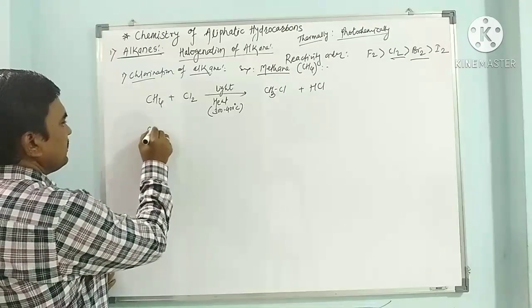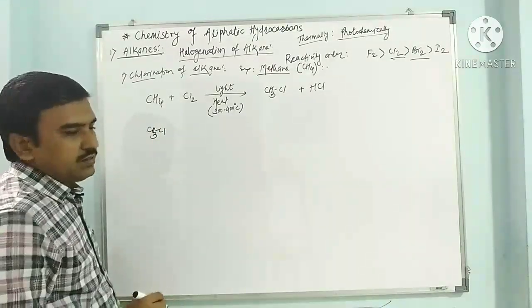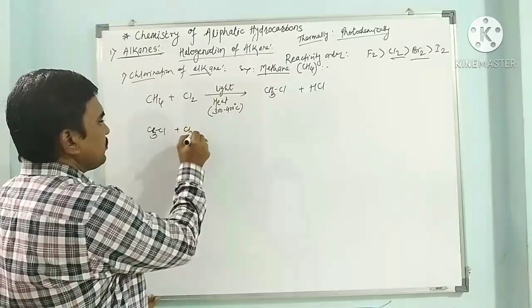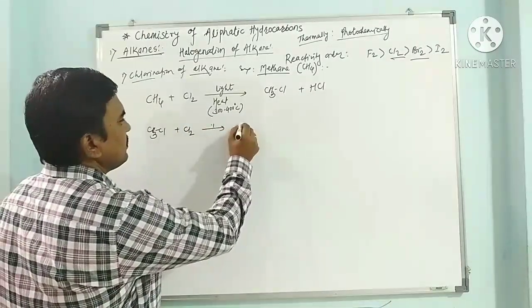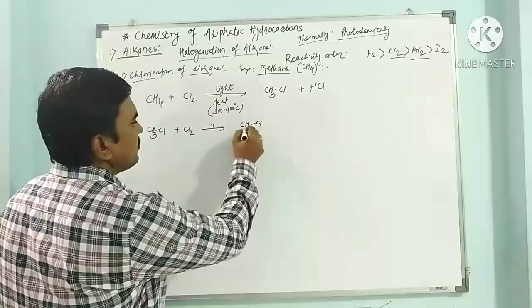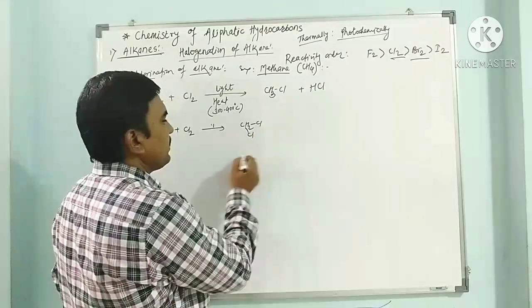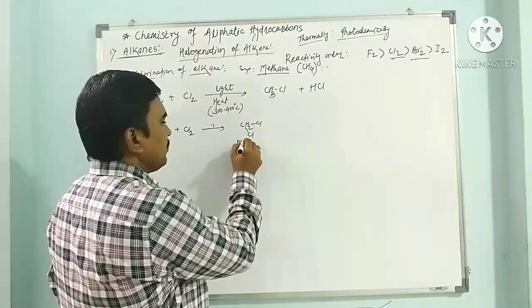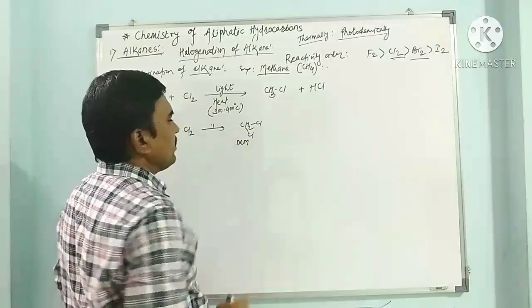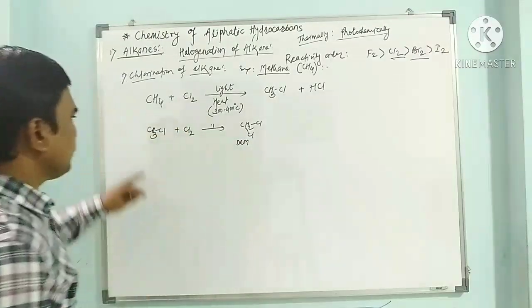This CH3Cl may react with Cl2 again, giving CH2Cl2, that is methylene dichloride, or it is called dichloromethane, DCM, or methylene dichloride, MDC.